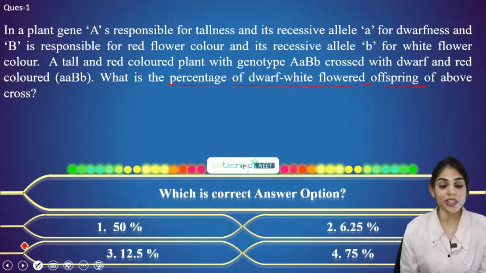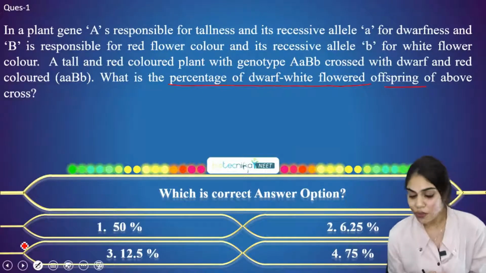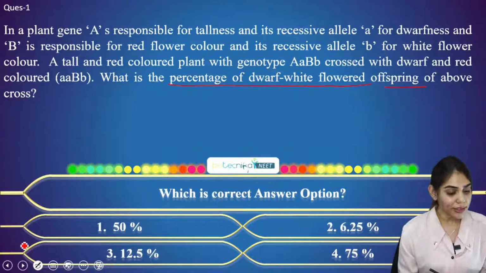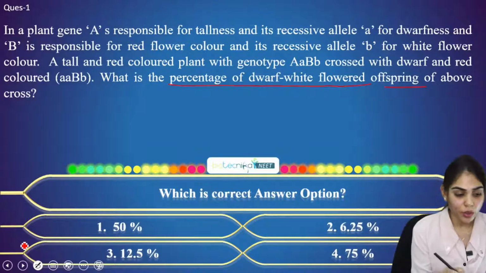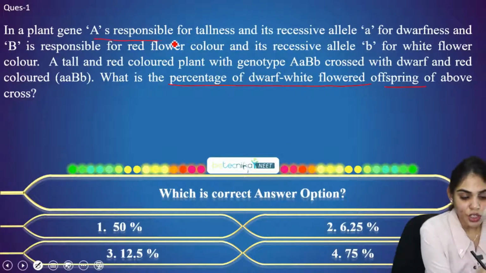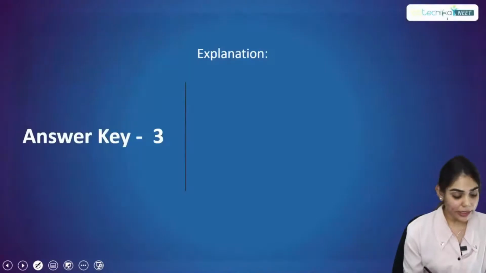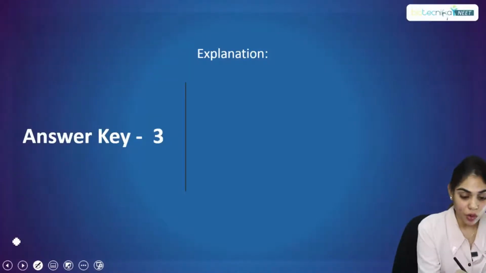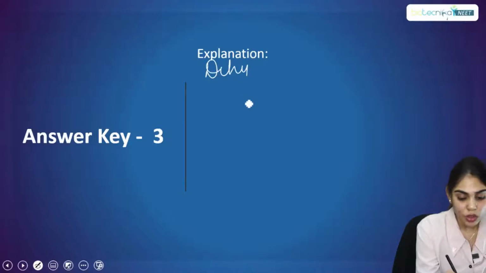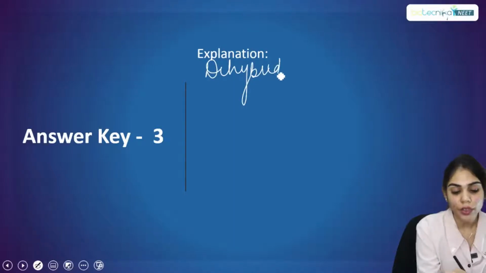So I think I should proceed with the explanation. Thank you guys for answering this question. Let's understand what the question is asking about. In the plant, A is responsible for tallness and a for dwarfness. That means here they are considering a dihybrid cross. Why a dihybrid cross? Because here they are focusing on two characters.